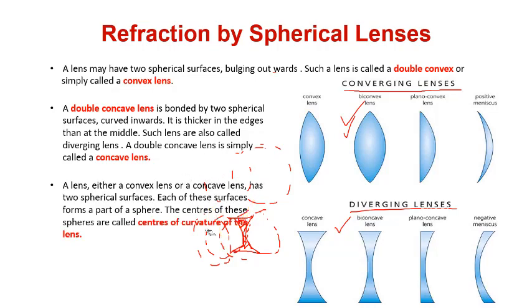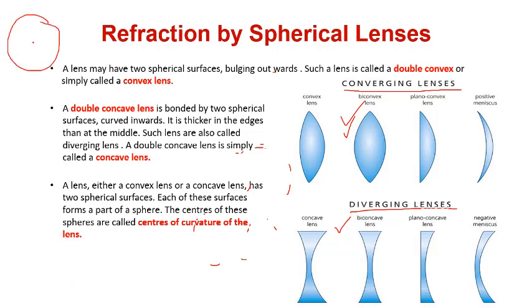A lens, either a convex lens or a concave lens, has two spherical surfaces. Each of the surfaces forms a part of a sphere. The centers of these spheres are called the centers of curvature of the lens. Now what is the center of curvature? We already know it from the spherical mirror.